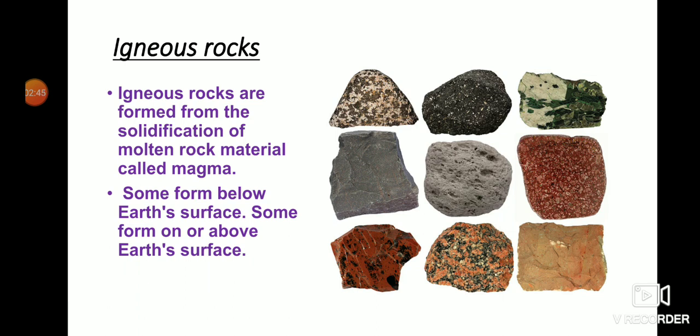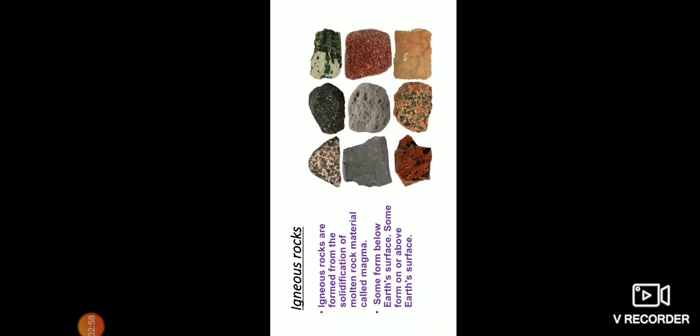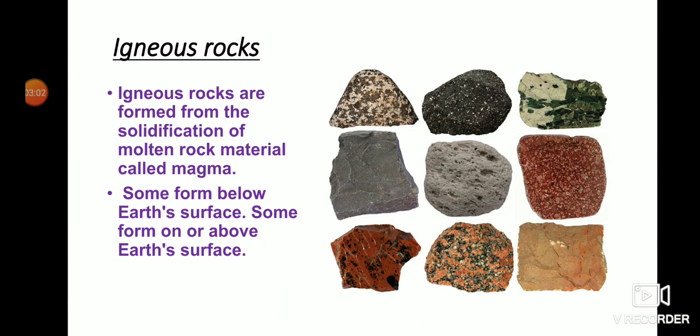Some igneous rocks are formed by quick cooling of lava, some formed by slow cooling of lava. Some igneous rocks are formed below the earth's surface and some form on or above the earth's surface. Now the color and texture of igneous rock depends on how it forms. You can see in this picture different types of igneous rocks with different colors and different textures. Examples of igneous rocks are granite, pumice, basalt, obsidian.